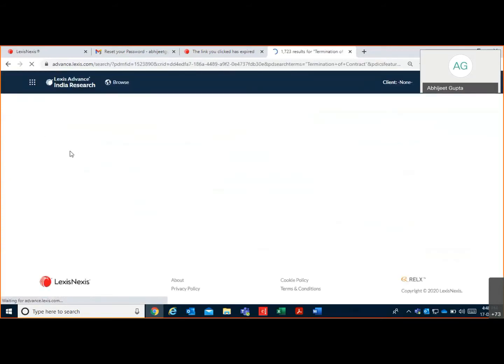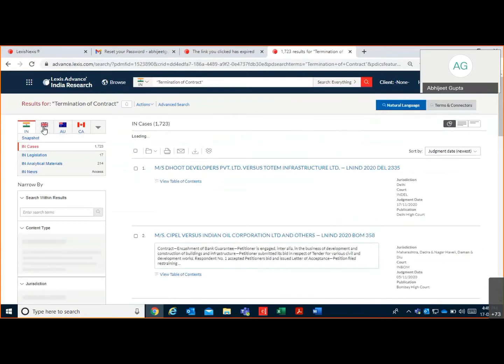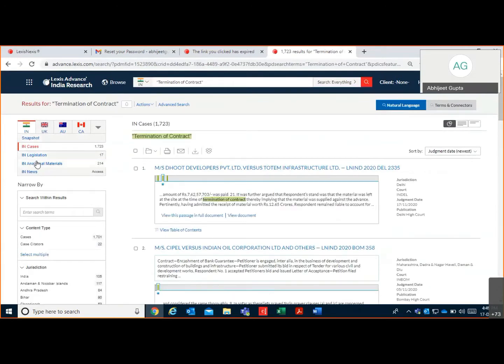Now when I perform a search, it gives me cases, legislation, and analytical material in one go. Here you can see 1723 results from Indian cases, 17 results from legislations, and 214 results from Indian commentaries. If I talk about cases, so 1723 cases, and here you can see termination of contract is already highlighted in green color.